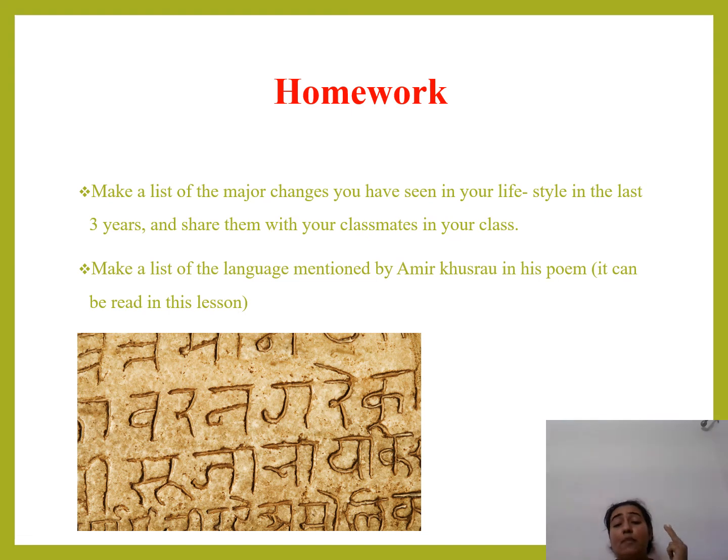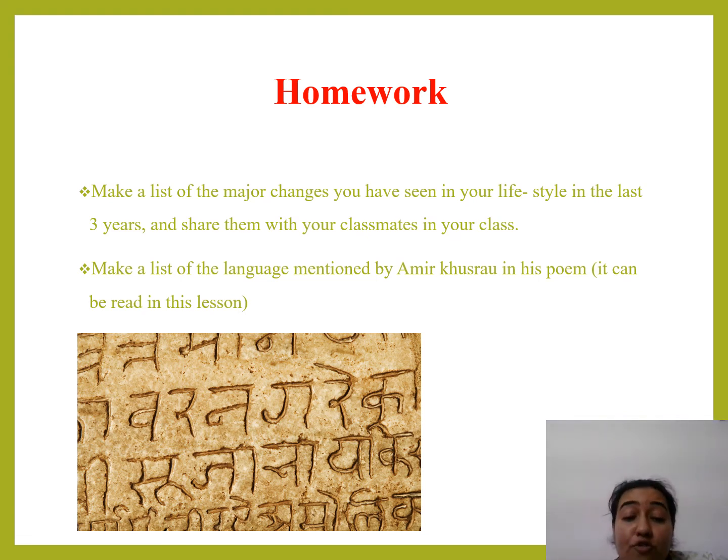Then we have also studied about places, such as Amir Khusro mentioned about regions, language, culture. Why is Sanskrit not defined to one region? Why? What is the importance of Sanskrit that only Brahmins know, and it is not particularly confined to one region, but it is a universal language which only Brahmins knew. Fine. So there's a homework for all of you students.